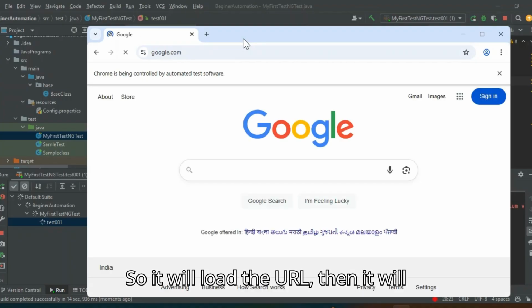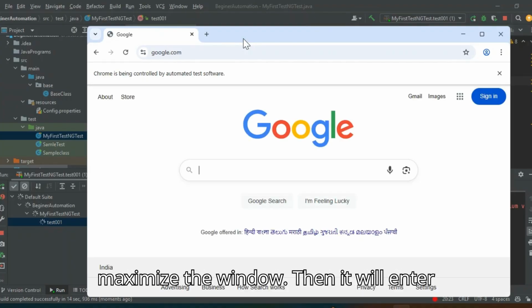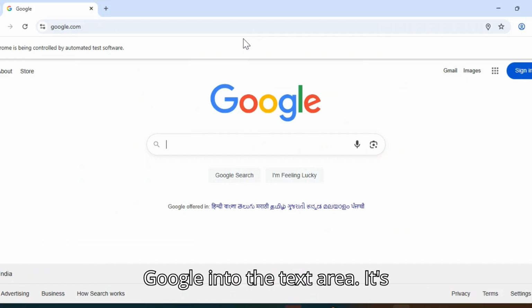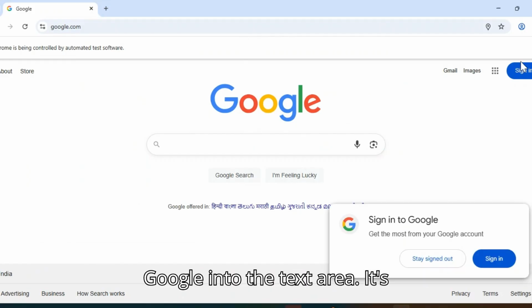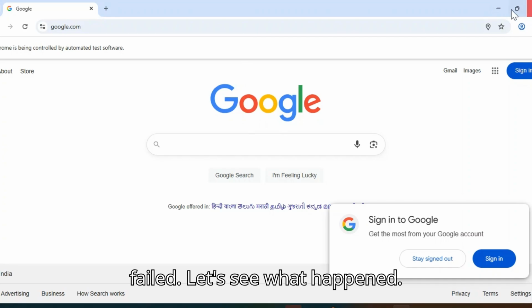So it will load the URL, then it will maximize the window, then it will enter Google into the text area. It's failed. Let's see what happened.